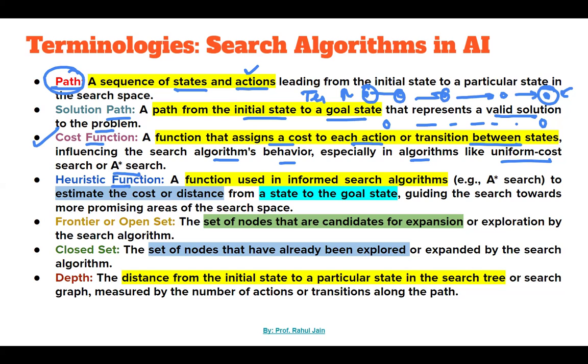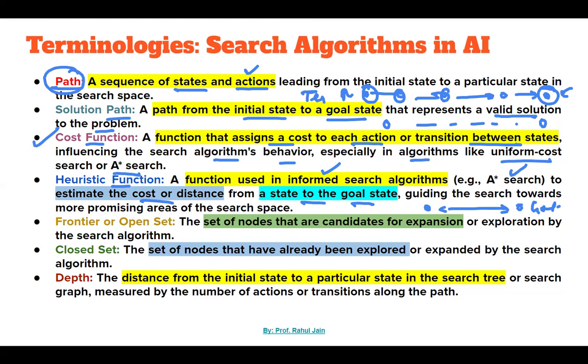Heuristic function: a function used in informed search algorithms like A star search, which estimates the cost or distance from a state to the goal state. So what is the actual cost might be in the form of an estimation. Let's say we are at a particular state, and here is our goal state.